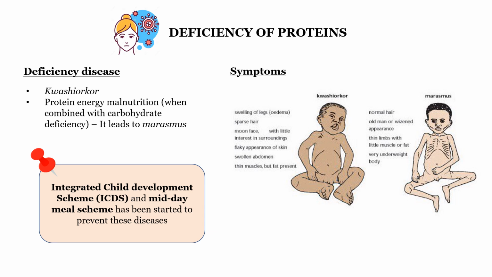So what are the symptoms? If the child is suffering from kwashiorkor, what will be the symptoms? A large pot-like belly. The belly means stomach. It will be large, pot-like. Stunted growth. The growth will be less. Swelling of face and limbs, especially the feet. Your feet and all will be swollen.